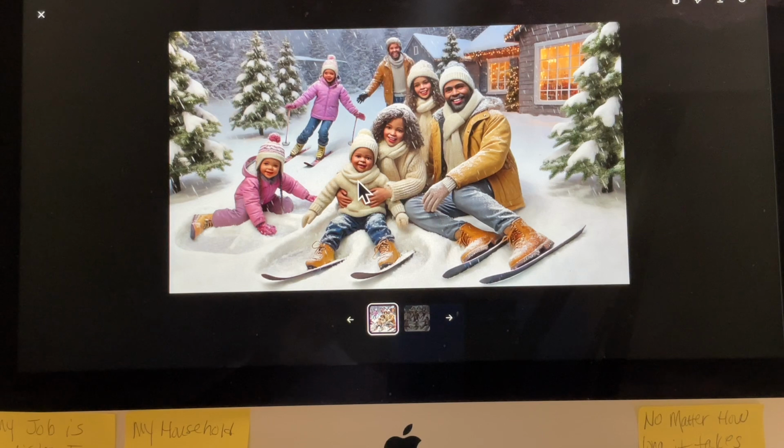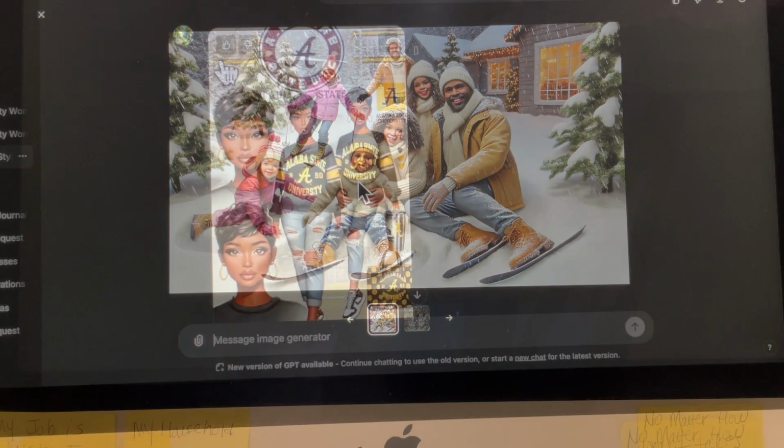So you have to make sure that the prompt you're putting in gives you a design that's exactly what you want. Because if not, a lot of times you have to go back in there and rephrase it, because ChatGPT tells you that it can make mistakes, because it is AI and it is a computer. So you just have to continue sometimes to put things in to get it to look the way that you want. But this is one of the designs that I did since Christmas is coming up.